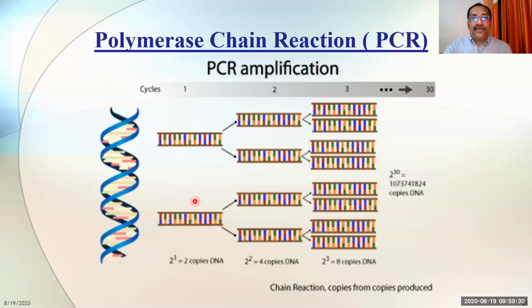Immediately, these two copies of DNA again divide, like the chain reaction in physics. In the same manner, this goes on one after the other. When one DNA divides into two, you say one cycle is over. When both DNAs divide and you get four copies, you say the next cycle is over. Then the four DNAs again divide, and the number becomes 8. So the number keeps on increasing like that.